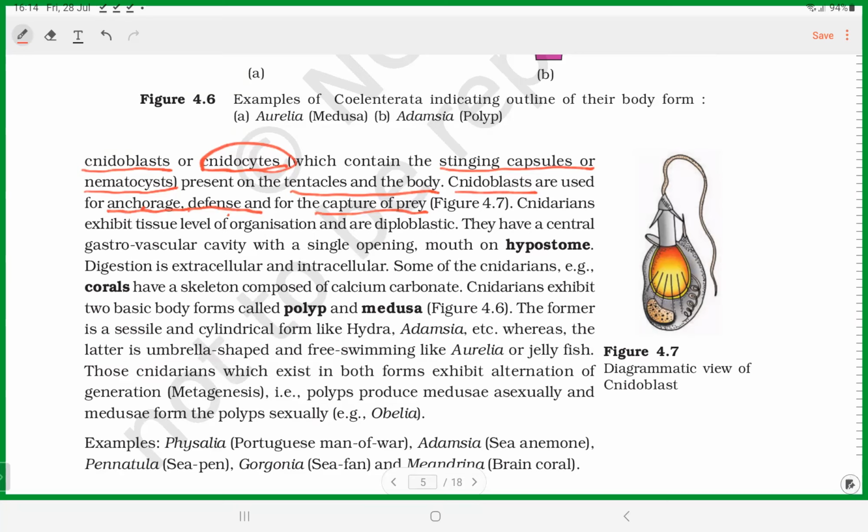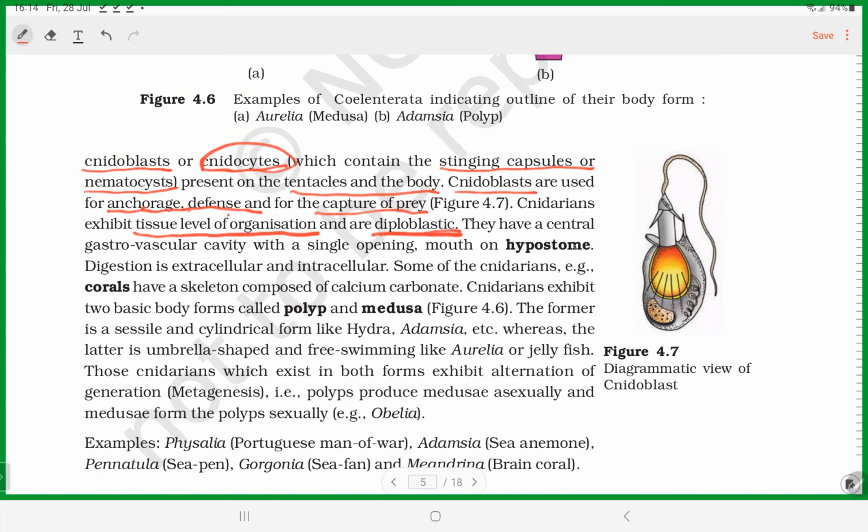Okay, fine. And then they show tissue levels of organization. Cnidarians show tissue level of organization, and they are diploblastic. So please understand these terms, like we discussed about all these things. That's why I'm insisting on tissue level of organization and diploblastic. Diploblastic means it is having only endoderm and ectoderm. No mesoderm is present.